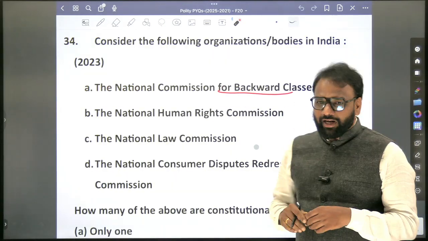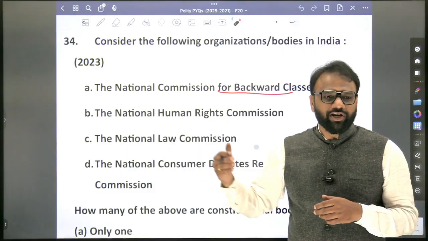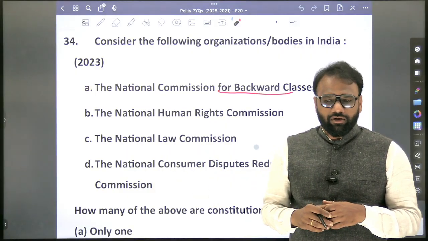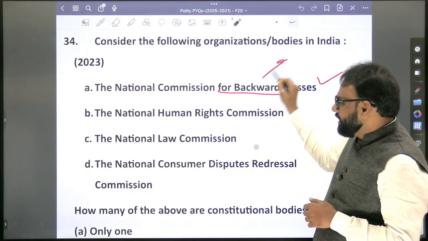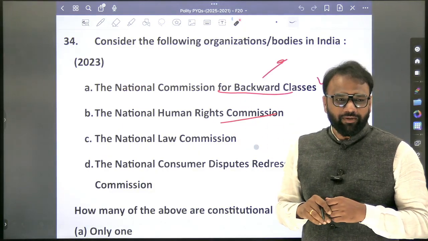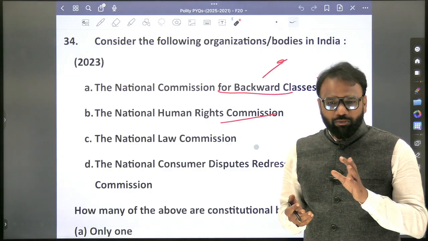National Commission for Backward Classes. So previously it was not a constitutional body. In 2021 or 22 it was accorded the status of what? It was given a constitutional status. So now one is correct. National Human Rights Commission. It's not a constitutional body. Whether it's a statutory body,